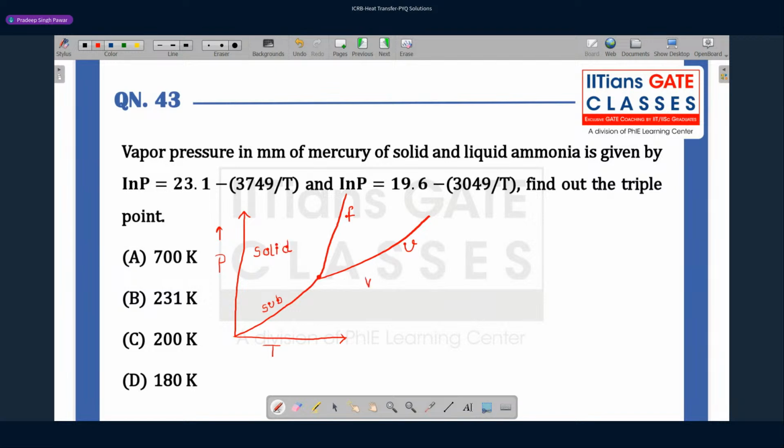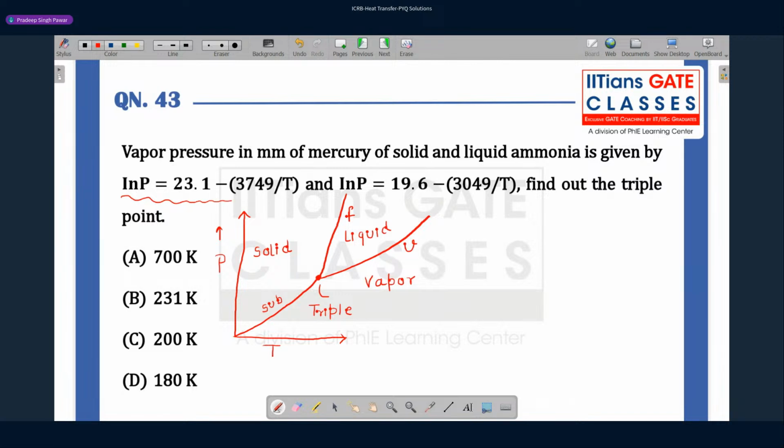On the other side, the substance will be in the vapor phase, and in between it will be in the liquid phase. This is our sublimation curve, this is our vaporization curve, this is our fusion curve. And this point where all the curves intersect with each other is called the triple point. Now, what is given to us? He has given us two equations.